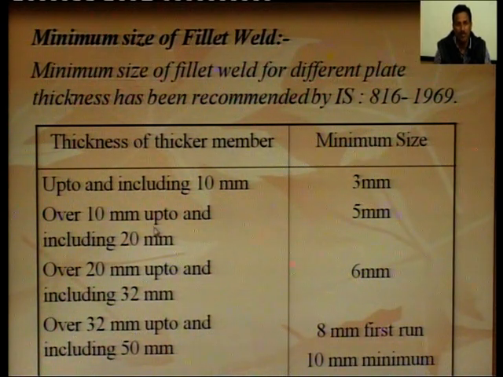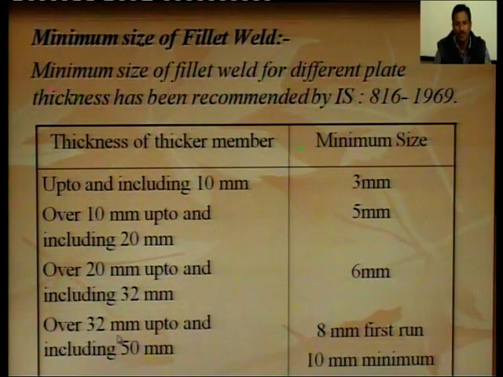Over 10 mm up to and including 20 mm, the minimum size of weld is 5 mm. Over 20 mm up to and including 32 mm, the minimum size of weld is taken as 6 mm.